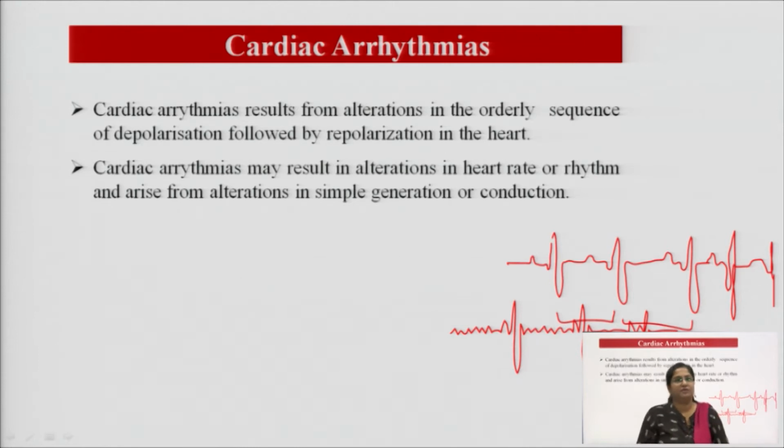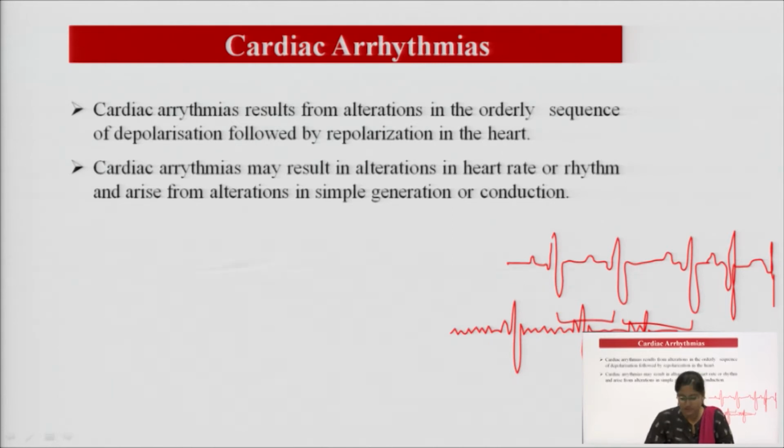So, cardiac arrhythmia results from alteration of the orderly sequence of depolarization, which is followed by repolarization, then plateau and then rapid repolarization. ये जितने भी sequence चलेंगे इसमें alteration हो सकता है, then it will be called as arrhythmia. It results in alteration of the heart rate and rhythm, which is arising from the single generation or conduction.